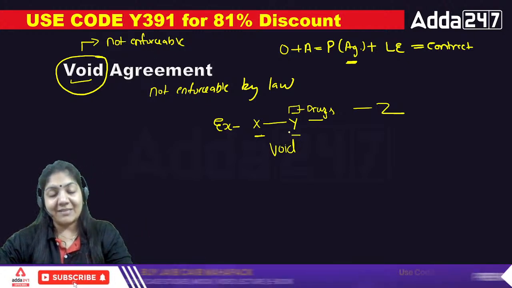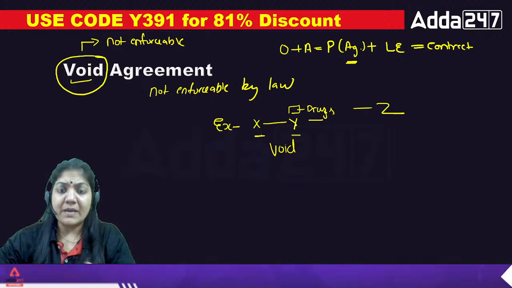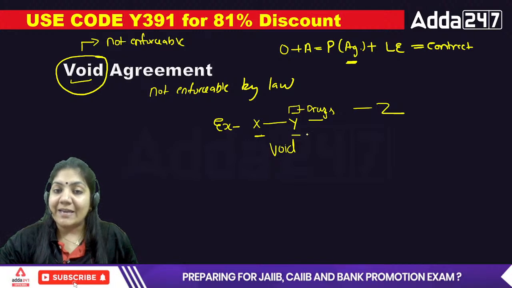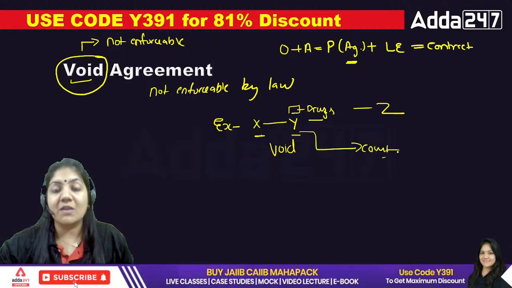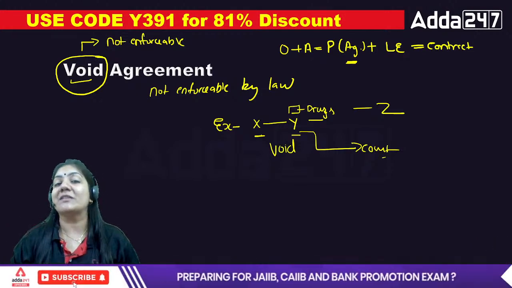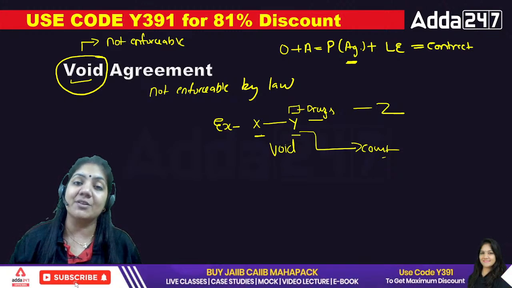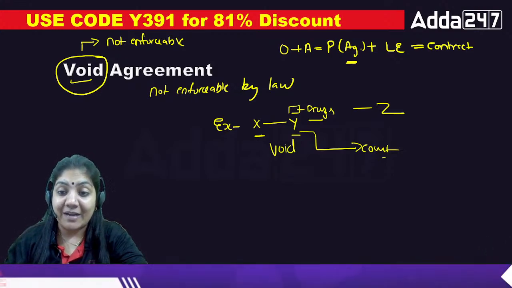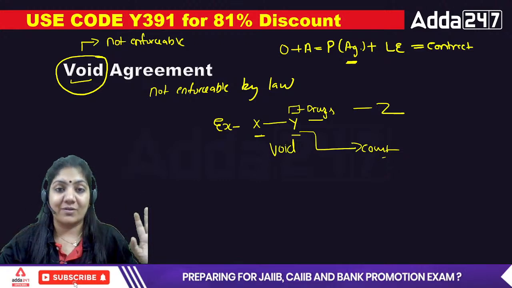In this case, class, suppose person Y gave drugs to person Z. Now Y is demanding money from person X. X is not giving money. In that case, when Y goes to the court, saying, "Sir, X is not giving my 10 lakh rupees because I have just given this packet to Z," what will the court say? "Oh, Mr. Y, please come to the jail. Oh, Mr. X, please come to the jail. And oh, Mr. Z, please come to the jail." So it means the contract that they are doing is totally void.